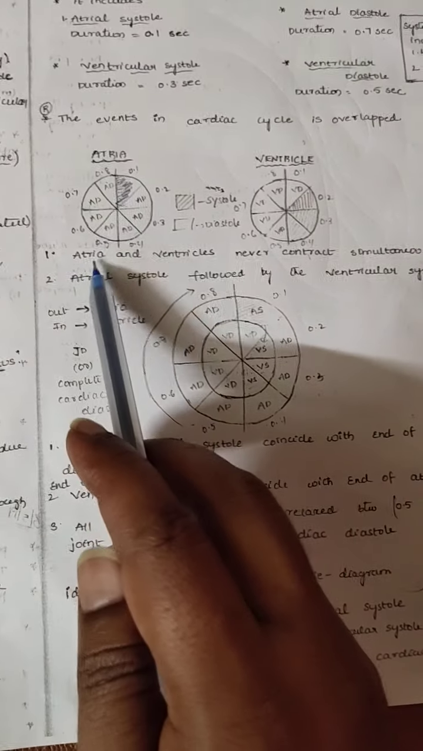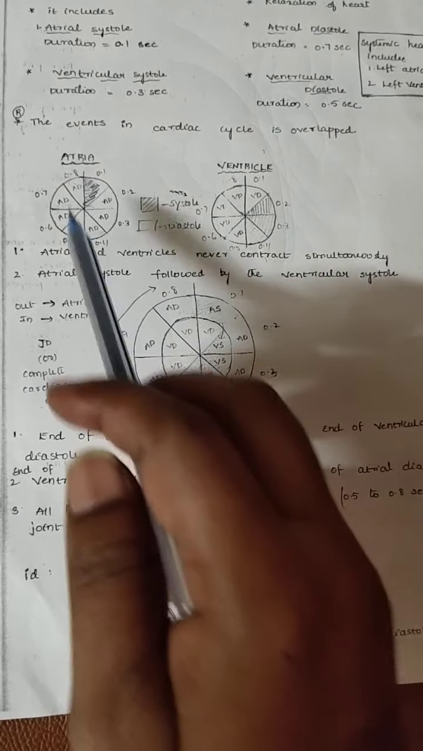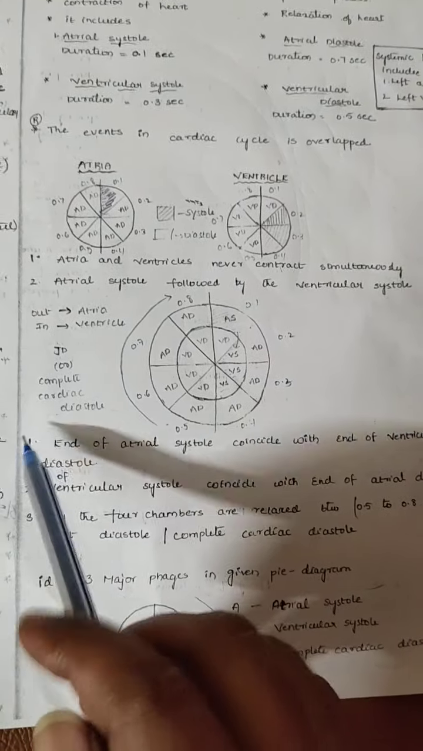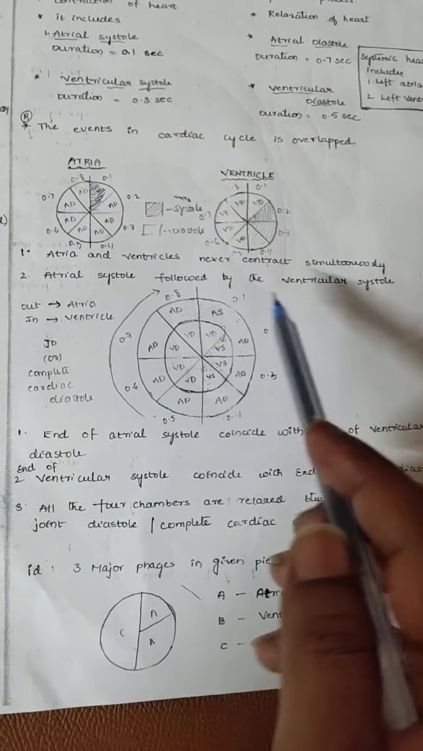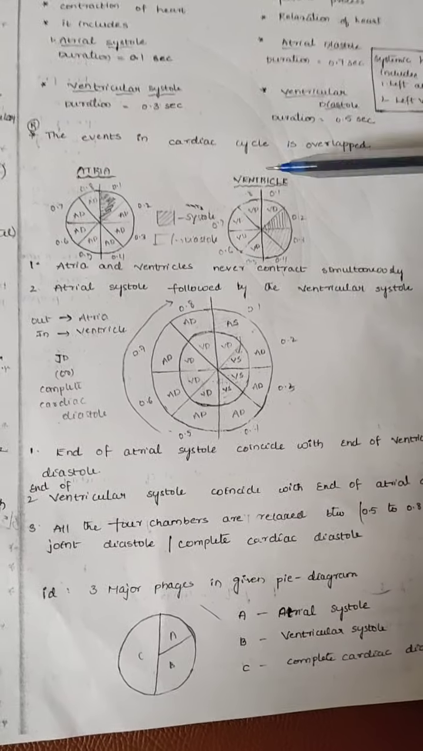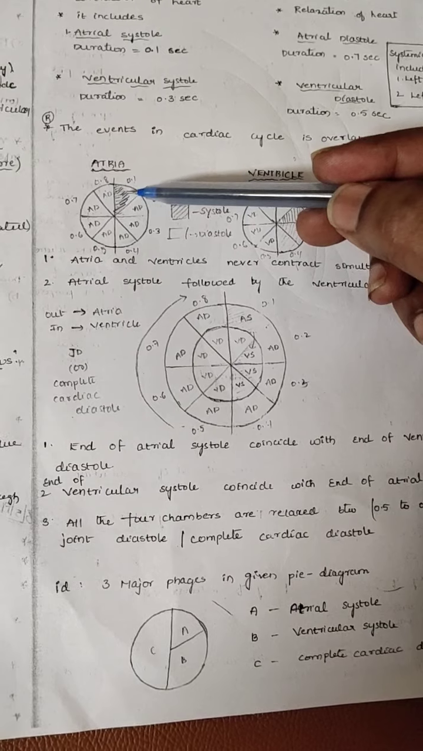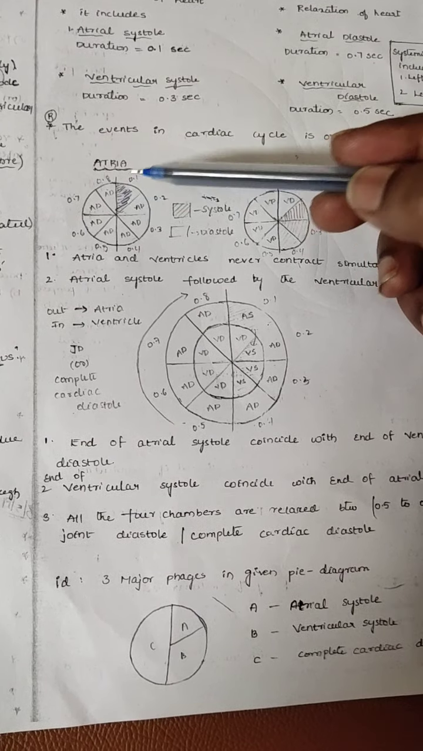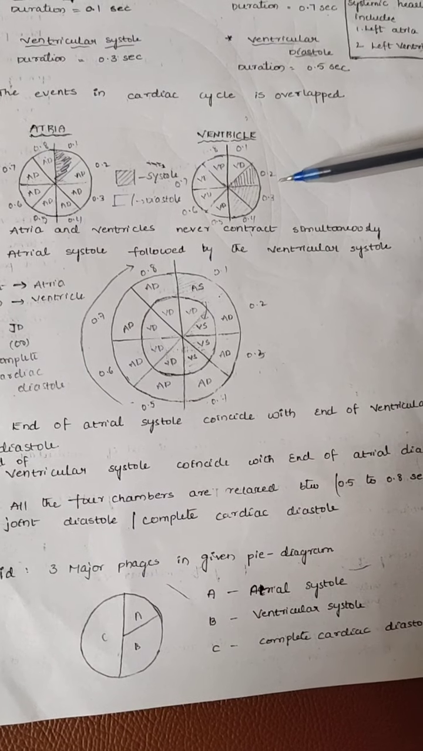That's why the atria and ventricles never contract simultaneously at a time. Atrial systole is followed by ventricular systole. Now after atrial systole, again the next is what? Ventricular systole. Ventricular systole is how many seconds?